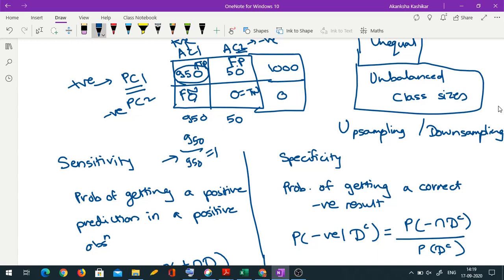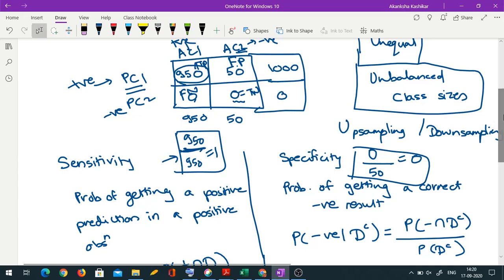And now what about specificity? So specificity is number of true negatives upon total negatives. So true negatives is actually 0 upon total negatives is 50. So specificity is 0. See, that's why this is a bad classifier. Sensitivity is good, no doubt, but there is no specificity. And in fact, this is exactly what happens when you do arbitrary predictions. Your sensitivity would be perfect, specificity would be very bad. Or reverse, means if you suppose predict everyone to a negative class, then your specificity would be perfect but sensitivity would be 0. So what you need is a balance between two.